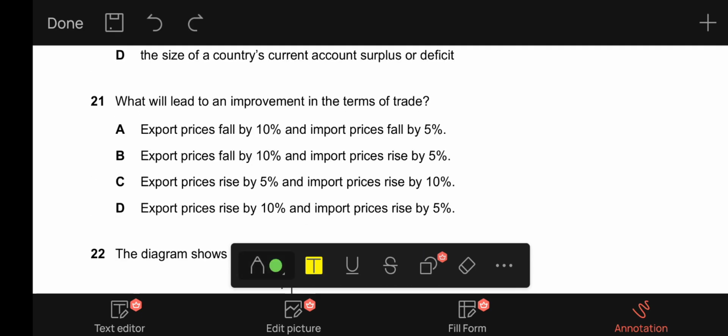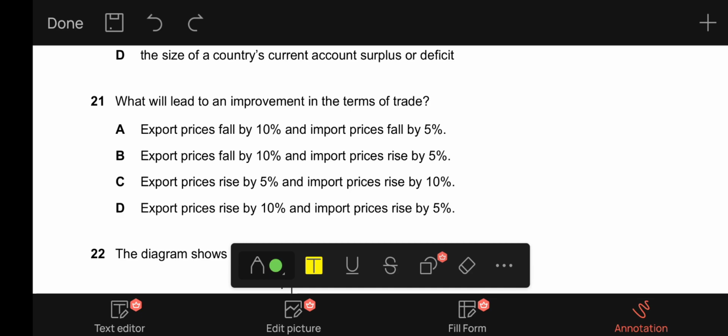21 says what will lead to an improvement in the terms of trade? A, it says export prices fall by 10% and import prices fall by 5%. This will result in exports becoming 90 in index and imports becoming 95. When we divide and multiply by 100, the answer will be smaller than 100, which means there is a worsening or a fall in the terms of trade. B, it says export prices fall by 10% and import prices rise by 5%. This will definitely result in a fall because export prices are falling and import prices are rising. Definitely will result in a fall in the terms of trade.